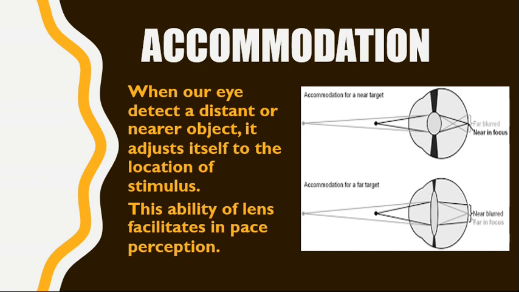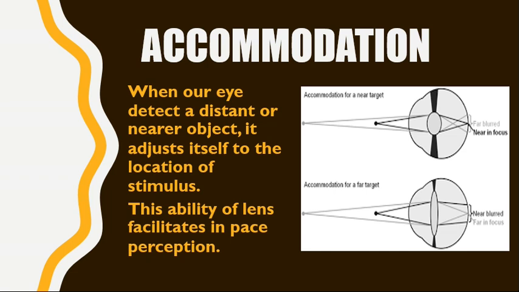Another monocular cue is accommodation. When our eyes detect a distant or nearer object, it adjusts itself to the location of the stimulus. The lens of the eye contracts in case of distant stimulus. When an object is far from us, far in the visual field, the eyes will contract and thicken if the stimulus is nearer.